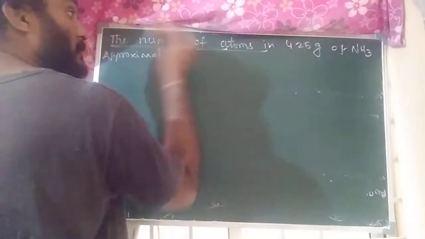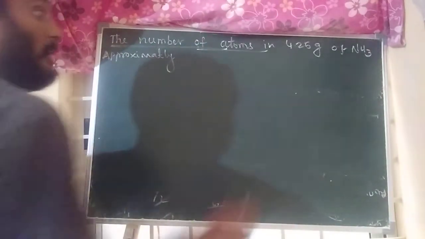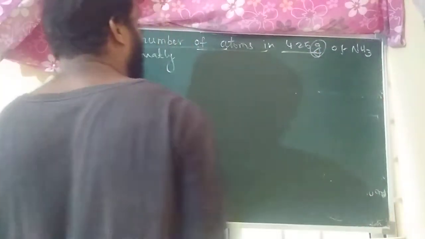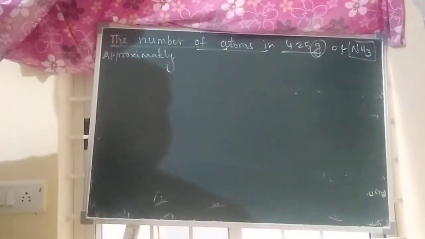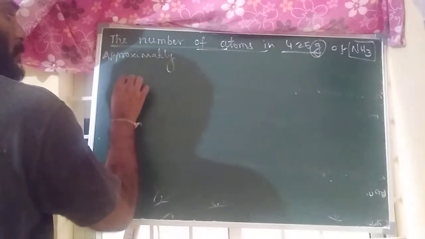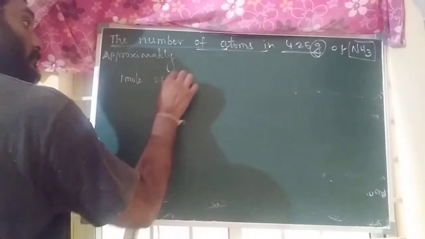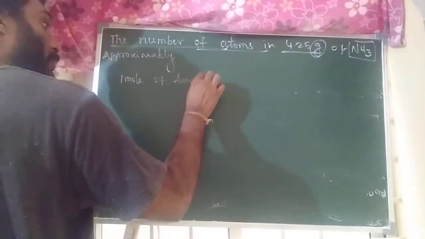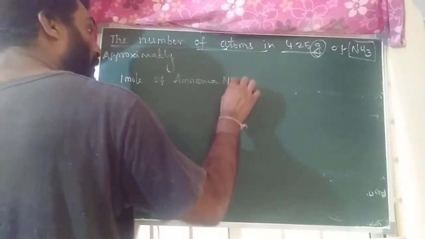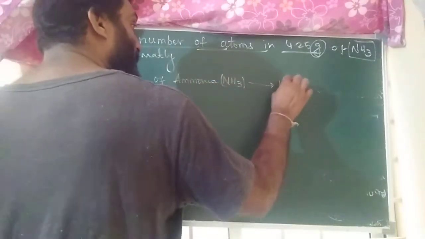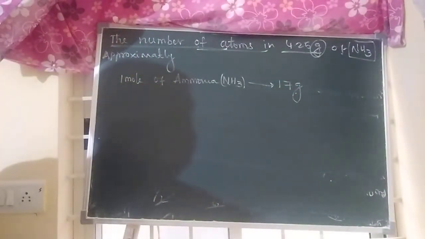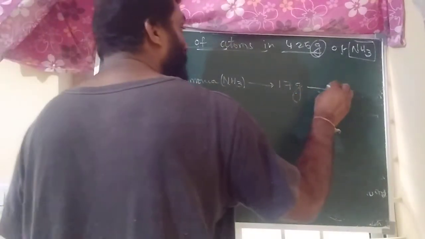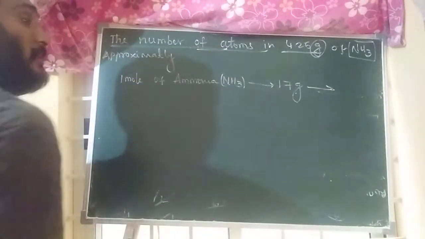The number of atoms relation 4.25 grams. So it is a grams relation. Of what gas? Ammonia gas. Now write down: 1 mole of ammonia, formula NH3, contains 17 grams. 17 grams contains how many atoms? Write down first.